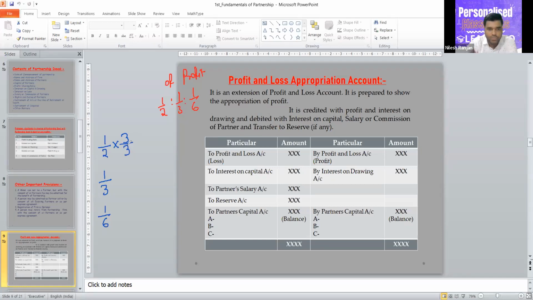There is no impact on the share. You can see if we multiply, we will get 3/6. And if you cut this, you will again get 1/2. So there is no change in share by multiplying 3/3. But we have to make sure that the denominator is same. That's why we are multiplying with 3/3.